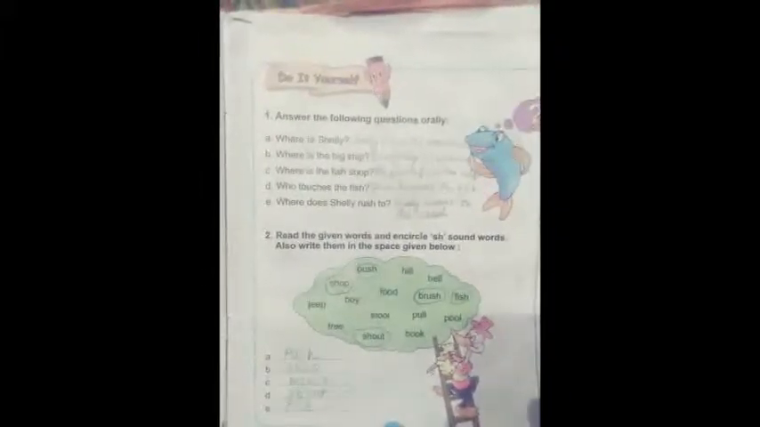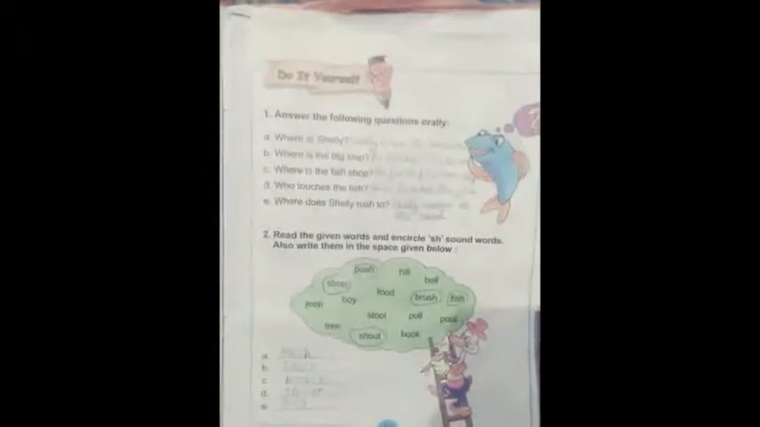Where is the big ship? The big ship is in the sea. Where is the fish shop? The fish shop is in the ship. Who touches the fish? Shiva touches the fish. Where does Shelly rush to? Shelly rushes to the shed.